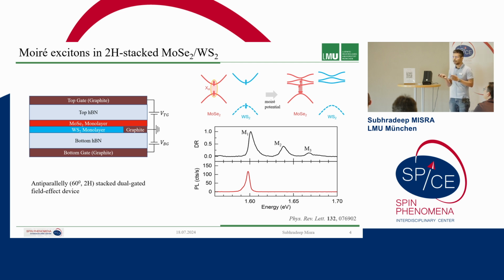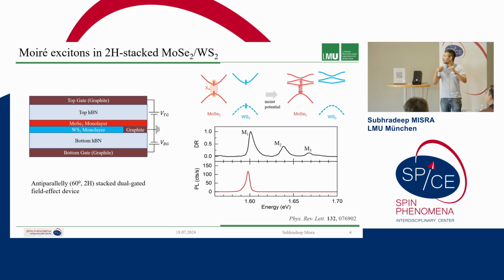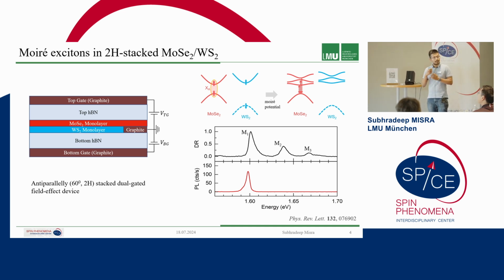differential reflectance measurements and theoretical calculations, we were able to show that in the neutral regime without out of the plane electric field, we have a type 1 band alignment, but as a function of electric field, the tungsten disulfide conduction band can be pushed lower than the molybdenum diselenide conduction band, and we can have a type 2 band alignment where the interlayer exciton would be the dominant recombination instead of the intralayer exciton, as is the case for the neutral regime.